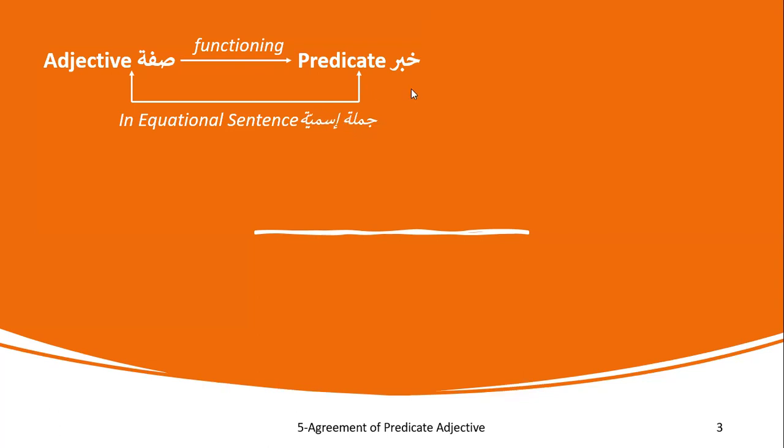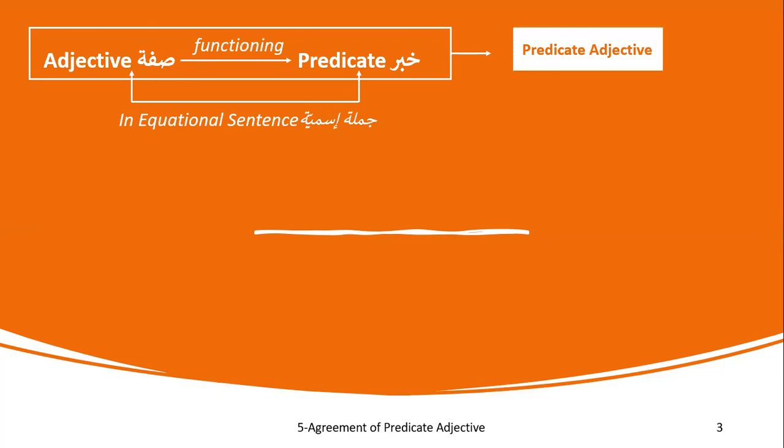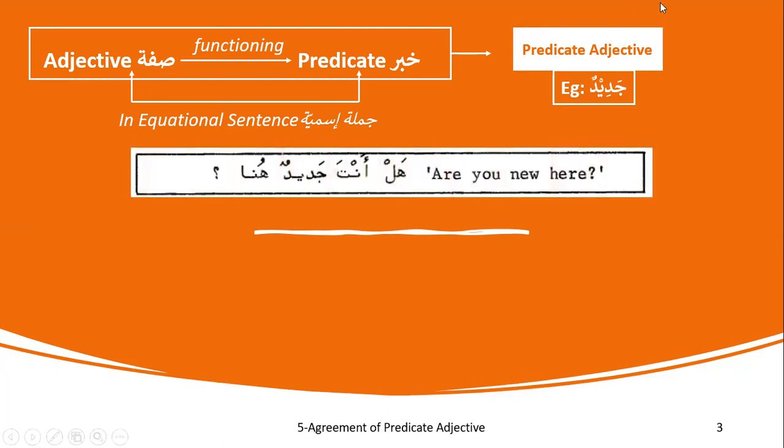Jumlatun ismiyatun. So basically you can say that when an adjective is serving as a khabar, as a predicate, it is called predicate adjective. And the example of it, if you remember from the previous drill, jadidun. If you look at this example, hal anta jadidun huna. So anta is your mubtada and jadidun is your khabar.